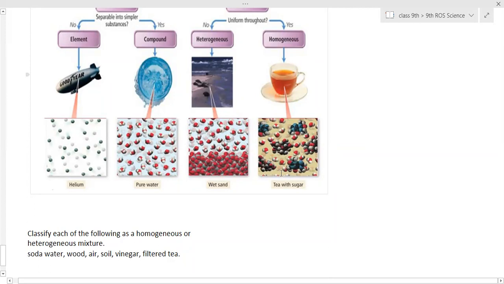And here homogeneous: tea with sugar mixed together, uniformly distributed everywhere. Here it is uneven distribution: wet sand. When you put sand in water, sand particles settle down, so the composition can be seen easily. Here composition cannot be seen easily. Therefore this is homogeneous and this is heterogeneous.